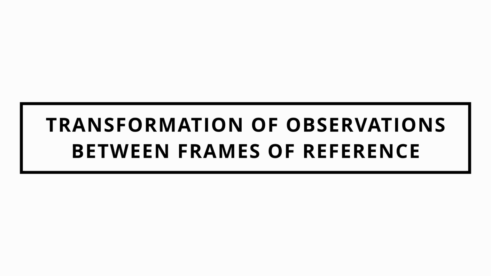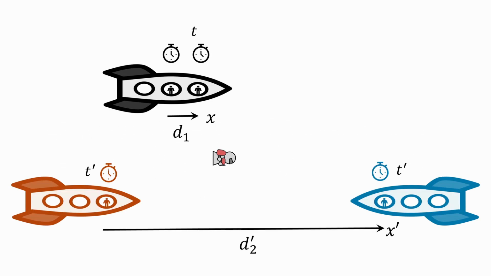For this we will imagine events that we are not familiar with so that we can reason without any preconceived ideas or data. Imagine you are a passenger on the black spaceship. You don't feel any acceleration, so you know you are either at rest or moving at a constant speed. You can't tell the difference. One other passenger is traveling with you. He is sitting in front of you. The distance between the seats is constant and equal to d1. This is your ruler for distances.